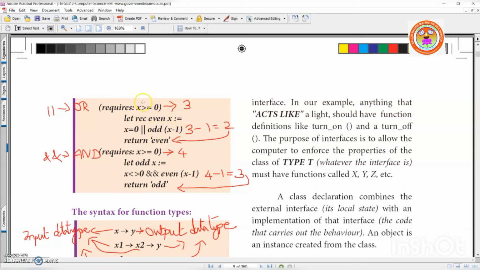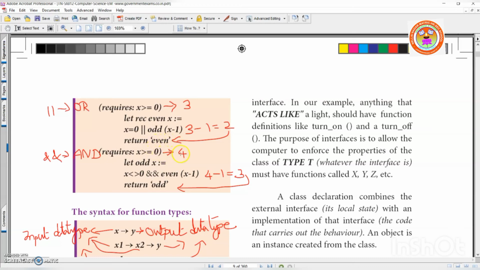Now see here, I am giving 3. Okay, x is 3. Now 3 is greater than 0. Yes, definitely 3 is greater than 0. Now here you see 3 minus 1. 3 minus 1 is what? 2. So x is not 0. I had given 3, so it will go here. So 3 minus 1 is 2, so it will return even.